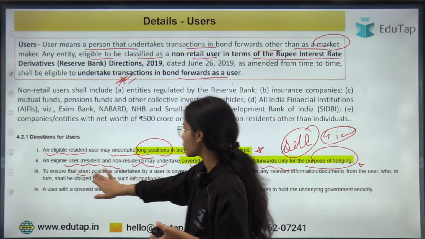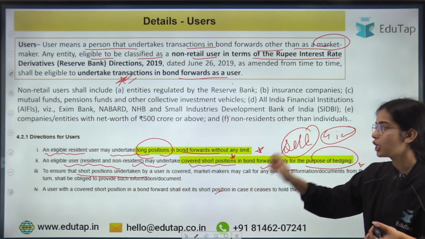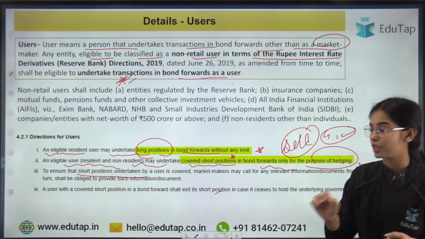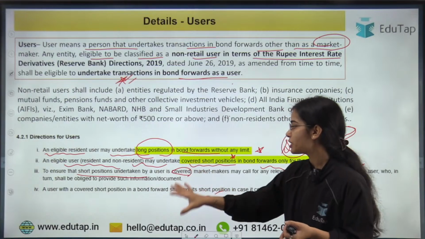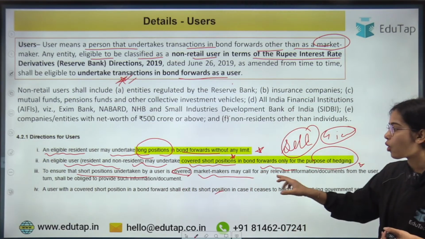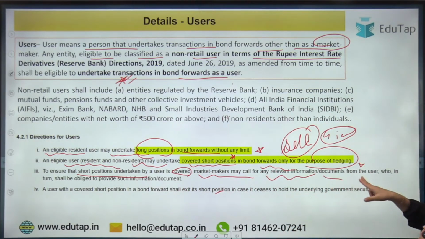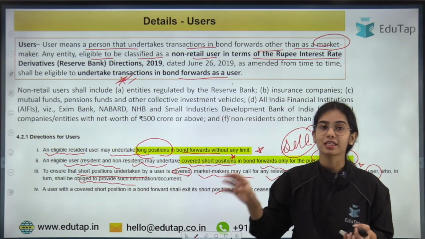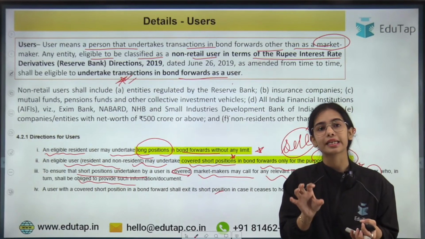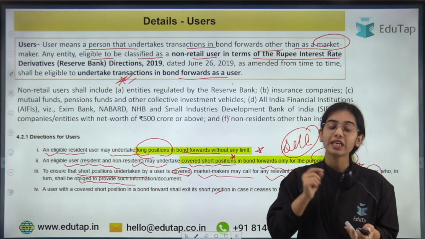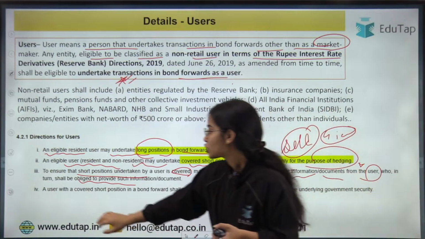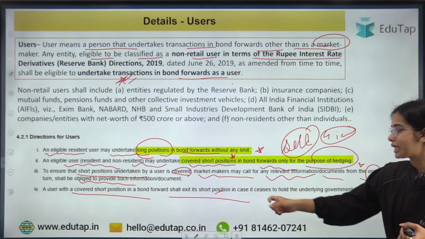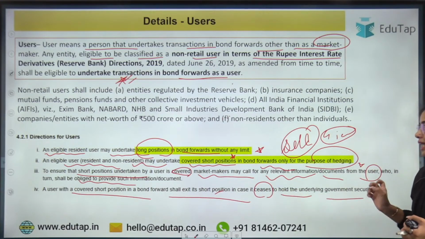To ensure that short positions undertaken by a user are covered, this should be checked by the market makers. They may call for any relevant information and documents from the user, who in turn shall be obliged to provide such information. So it is very specifically said that the users can only take the covered short position, okay. A user with a covered short position in a bond forward shall exit its short position in case it ceases to hold the underlying government security.